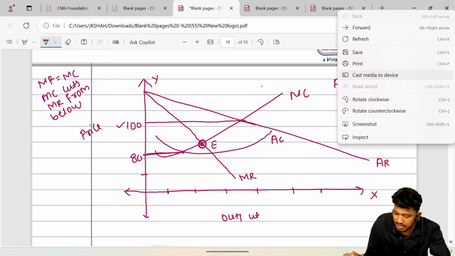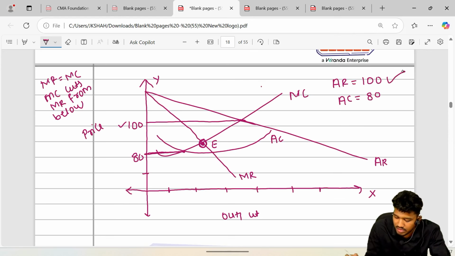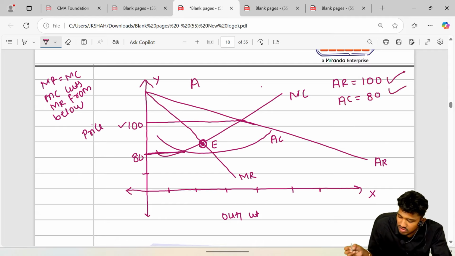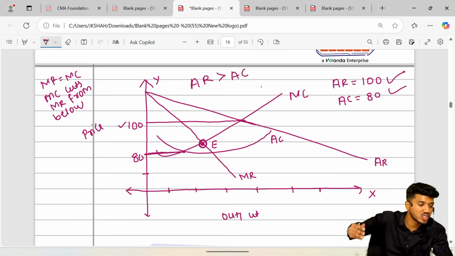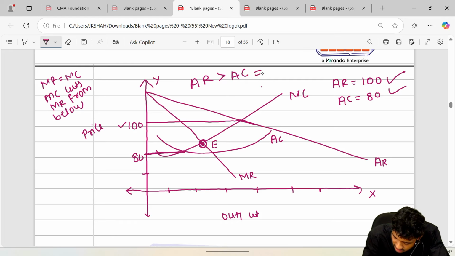दैट इज 100 रुपीज आया है, ठीक है। हमारी जेब में पैसा 100 रुपीज आया है, we have basically earned ₹100 and the amount of investment made from our pocket was ₹80. So here that is average revenue is greater than average cost. Your average revenue is more than your average cost, hence it is called as a supernormal profit, or it is called as a excess profit, or it is also called as a abnormal profit, that way it is.